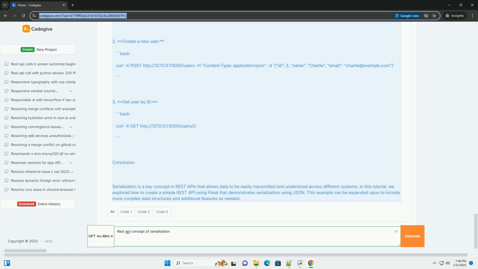Conclusion. Serialization is a key concept in REST APIs that allows data to be easily transmitted and understood across different systems. In this tutorial, we explored how to create a simple REST API using Flask that demonstrates serialization using JSON. This example can be expanded upon to include more complex data structures and additional features as needed.